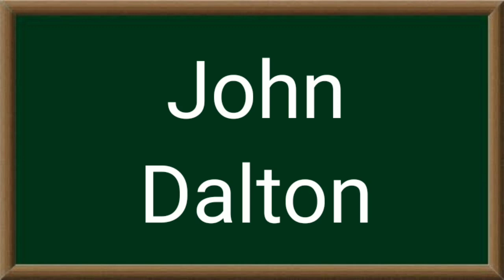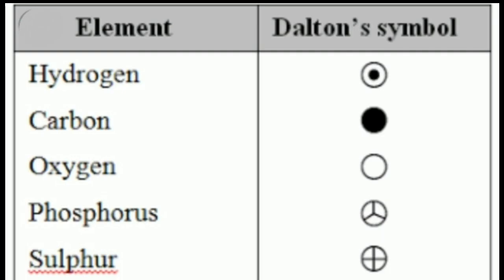He used some types of symbols to represent elements. Okay, so what he said was to use a circle for oxygen, a circle with a dot inside for hydrogen, and the symbols you can see on your screen. He said to use phosphorus like this, sulfur like this, and carbon like this. So again, it was making chemistry more like art. It was not making it like chemistry.